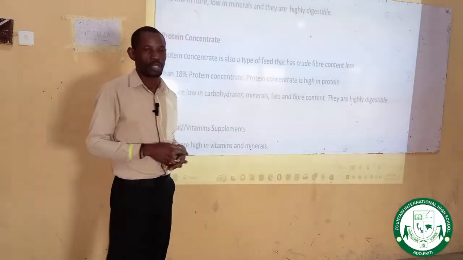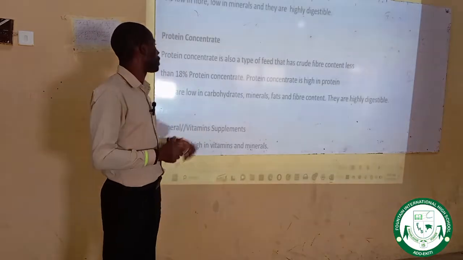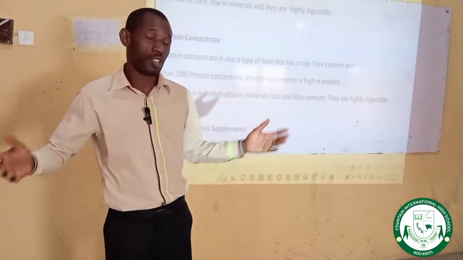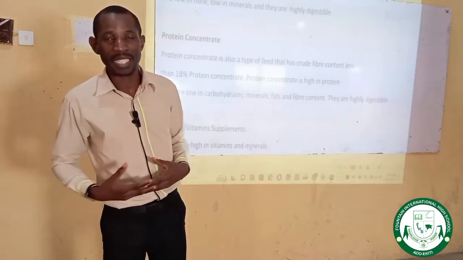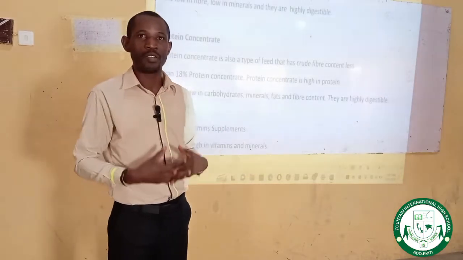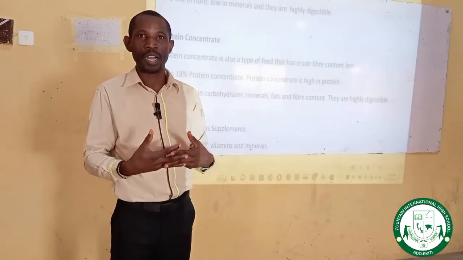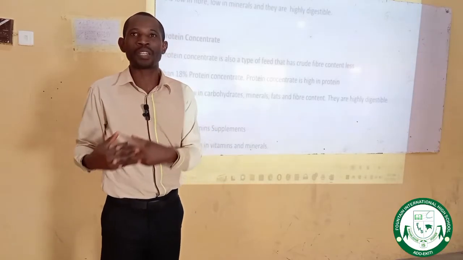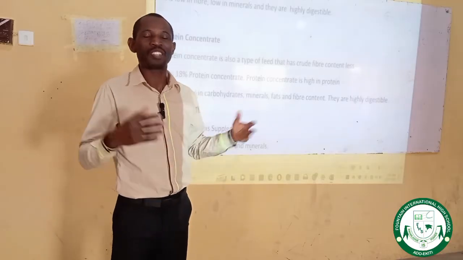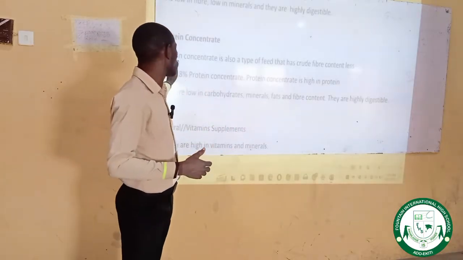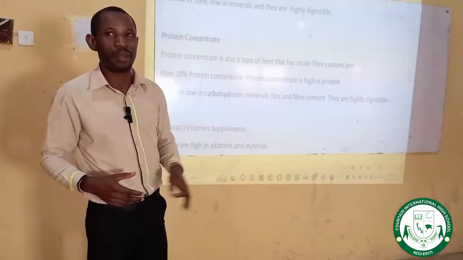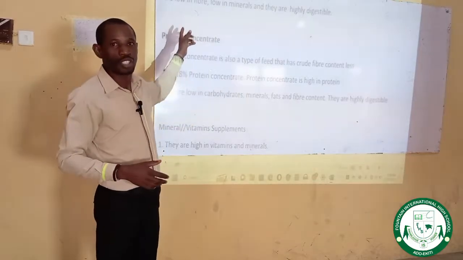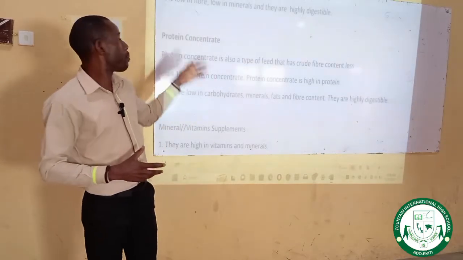They are highly digestible. There is something I want you to know: protein concentrates are the feed that give protein to farm animals when consumed by them. Just like human beings, when you consume some food items, they give protein, like cowpea gives protein to humans. Not that these foods are not rich in carbohydrate, but the percentage of carbohydrate in them is low. That of protein is higher. Likewise, protein concentrates are very rich in protein when consumed by farm animals. All right, and they are highly digestible, just like carbohydrate basal feed.